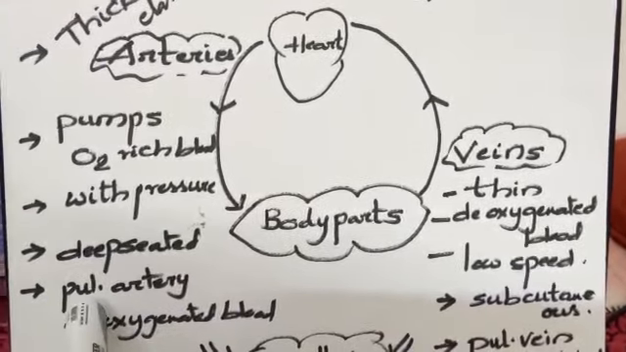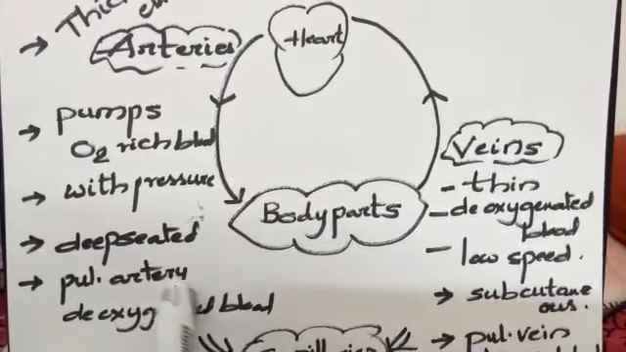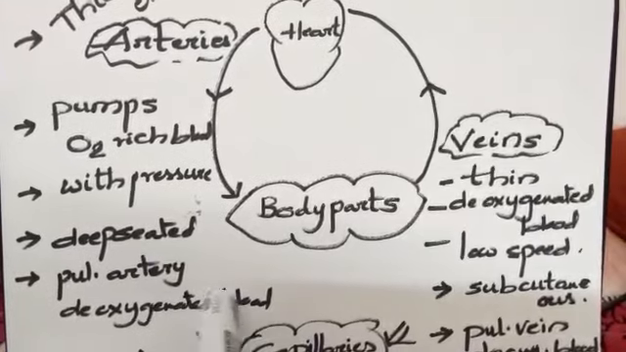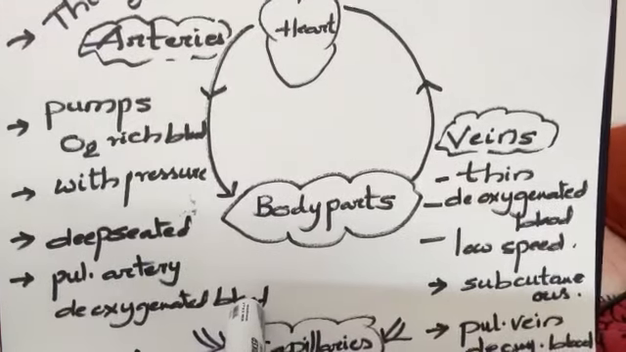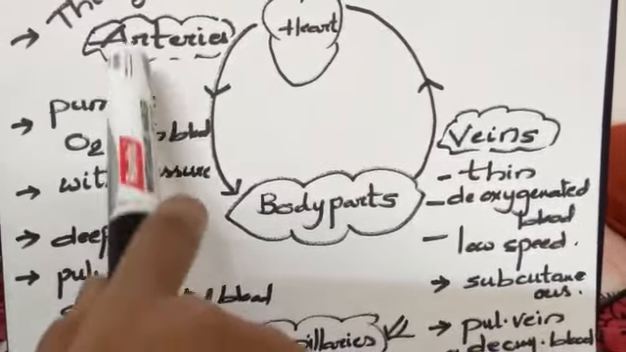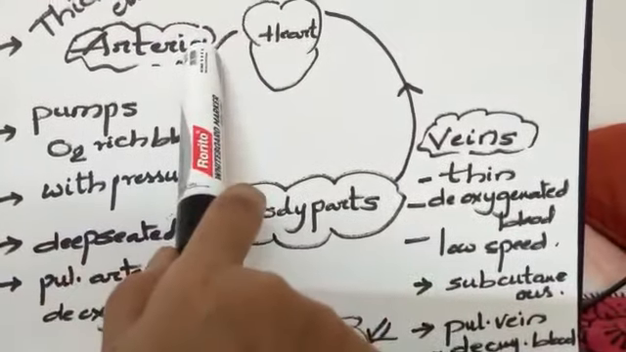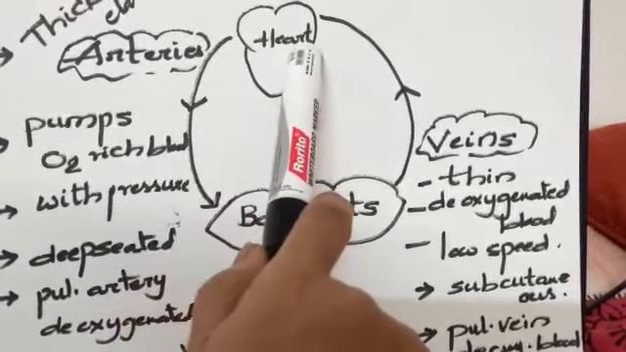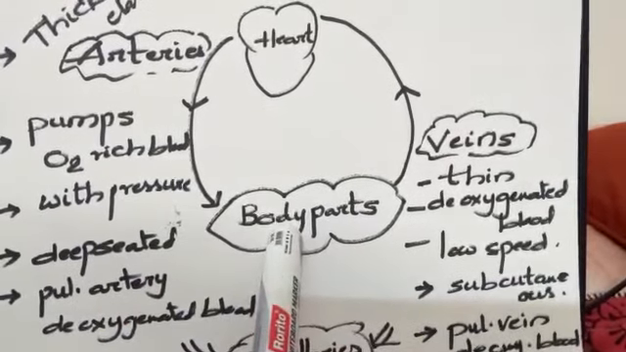There is only one exception, that is the pulmonary artery. Only the pulmonary artery carries deoxygenated blood. Except the pulmonary artery, all the remaining arteries carry oxygen-rich blood collected from the heart to body parts.